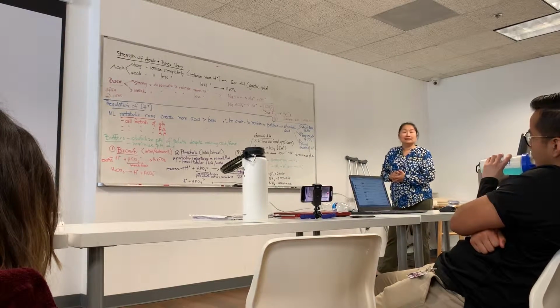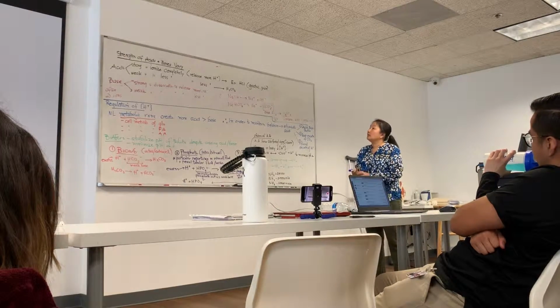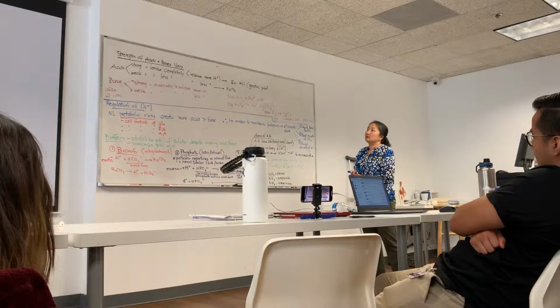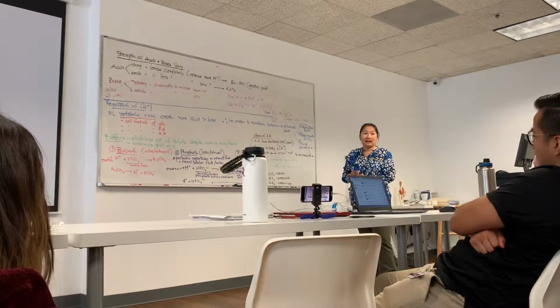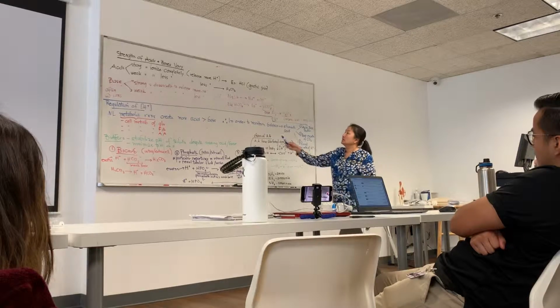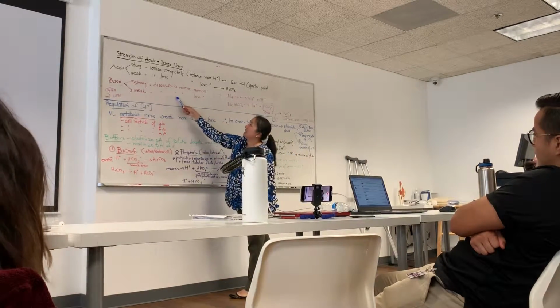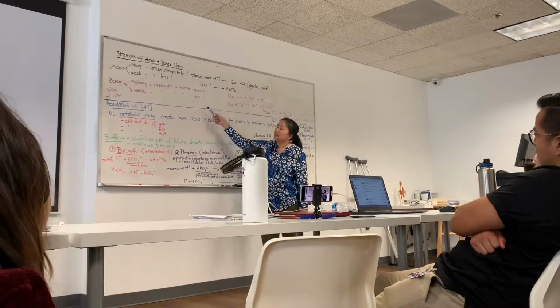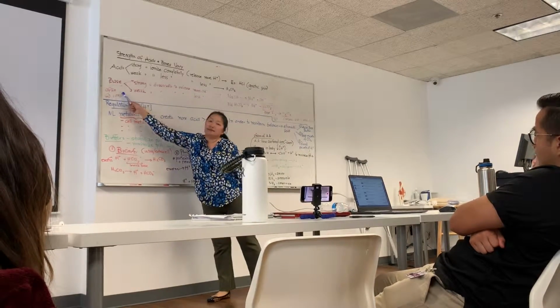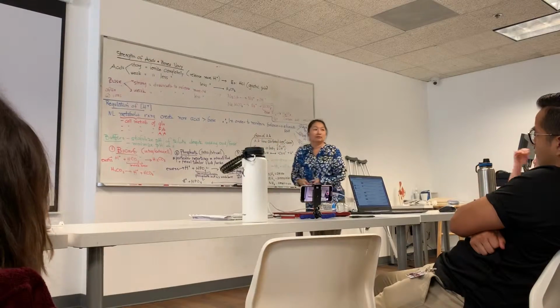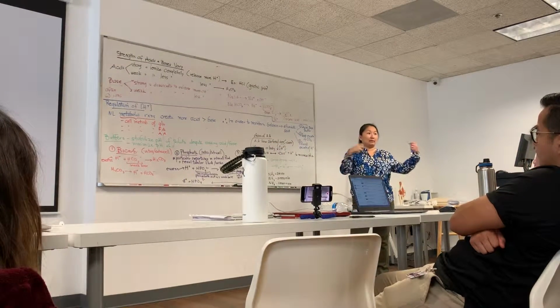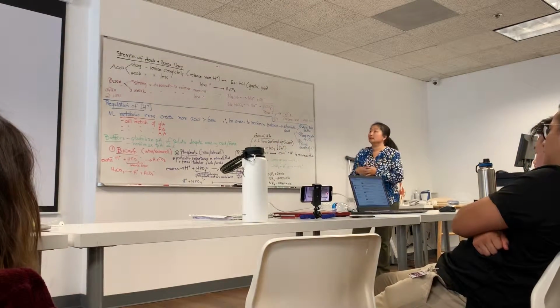Bases can be strong or weak. A strong base is one that dissociates to release more hydroxide ions. OH is a hydroxide. Weak bases dissociate to release less hydroxide ions. Keep in mind that bases oftentimes are negatively charged ions, and negatively charged ions can combine with hydrogen ions to neutralize them, right?